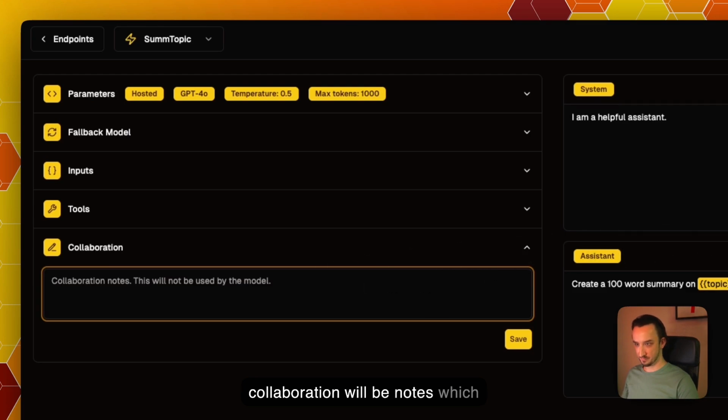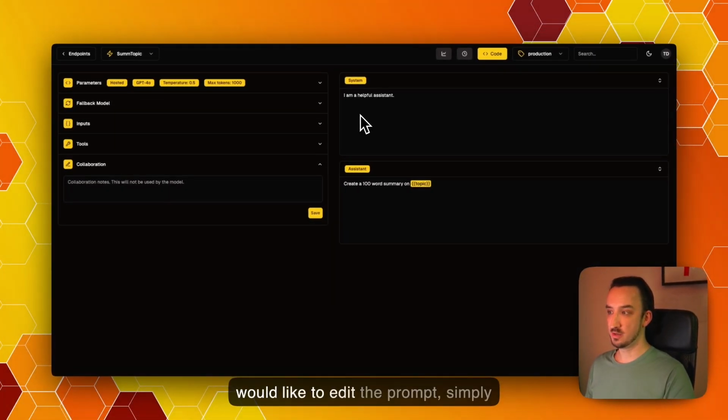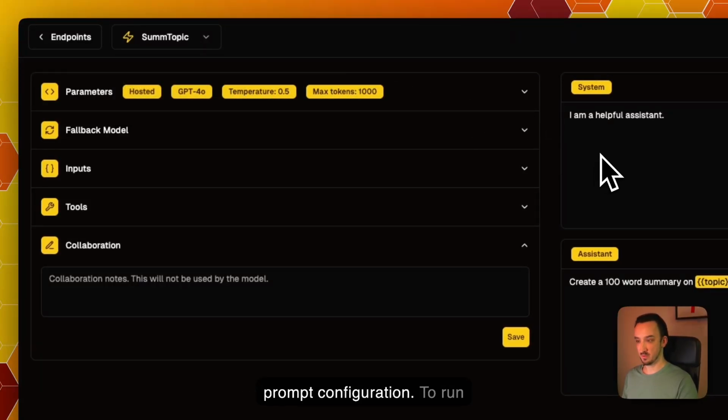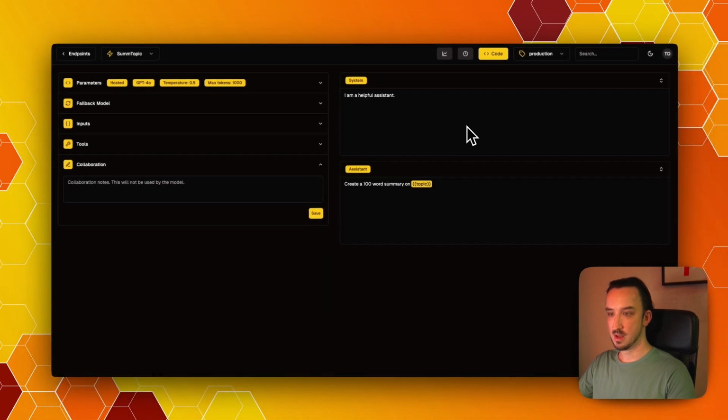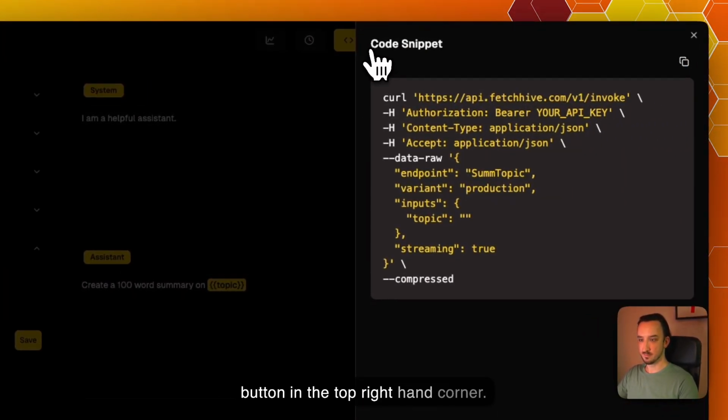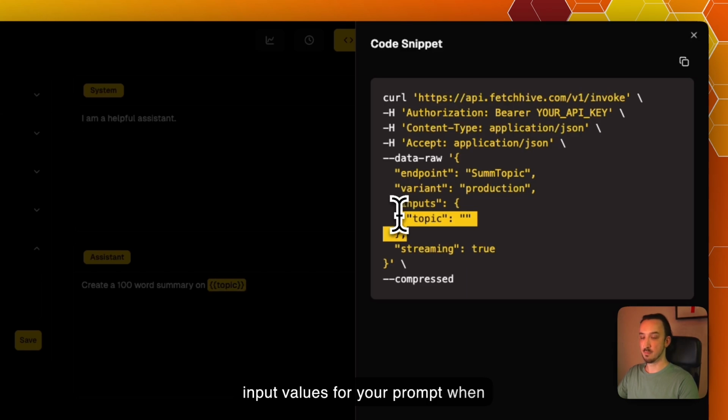If you would like to edit the prompt, simply click the drop-down menu, the top left-hand corner, and click Prompt Editor. For now, I'm happy with this prompt configuration. To run the API endpoint, click the Code button, top right-hand corner. Here we will see a code snippet, and we can copy and run it in our console. Remember to include the necessary input values for your prompt when hitting the endpoint.